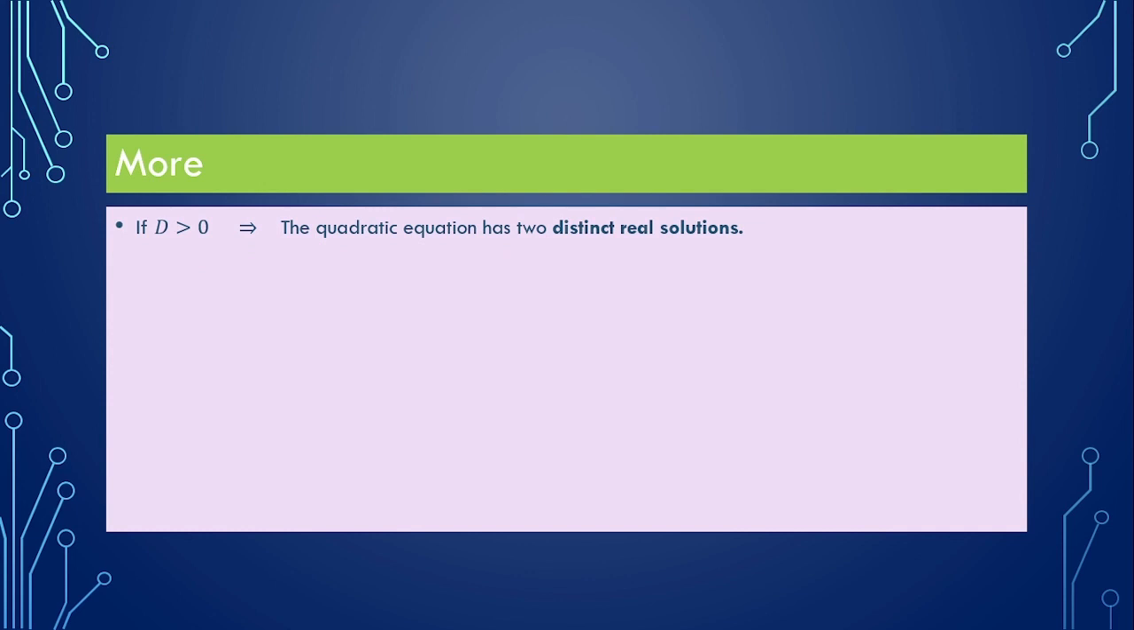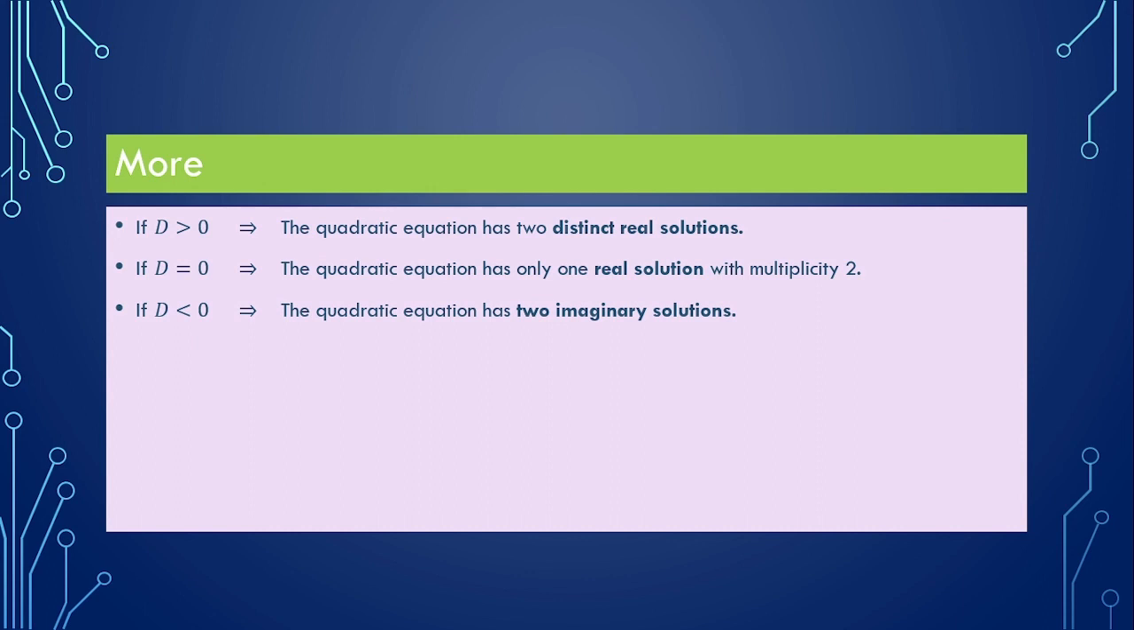So if discriminant d is greater than 0, it gives two distinct real solutions of the quadratic equation. If d equals 0, then we get only one real solution, with multiplicity 2. And if discriminant d is less than 0, the quadratic equation has two imaginary solutions. Therefore, to calculate the solution of the quadratic equation, it is very important to calculate the discriminant d.